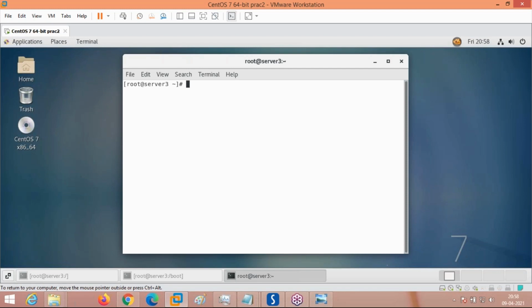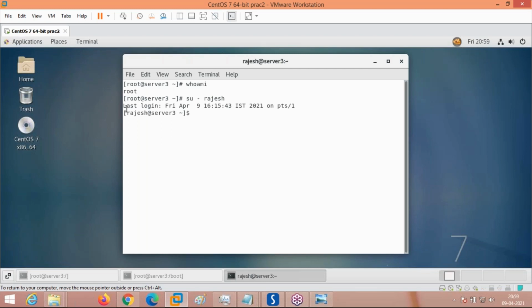There are two kinds of users in Linux: normal user and root user. Who is the user currently logged in? whoami shows root. Root is equivalent to administrator in the Windows operating system. And there are other users also. Other users are connected like this. su means switch user. The connected user is Rajesh. Rajesh is a normal user. Normal users are not admin users.